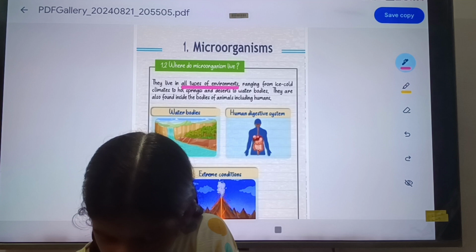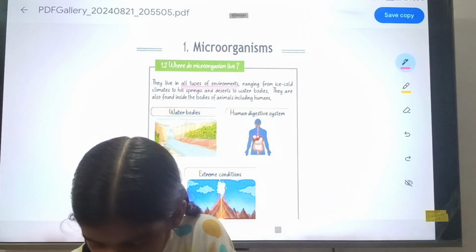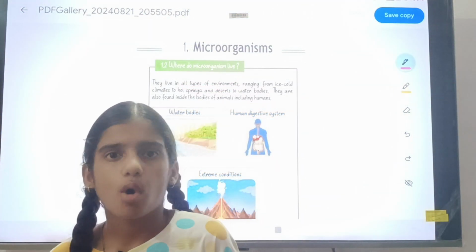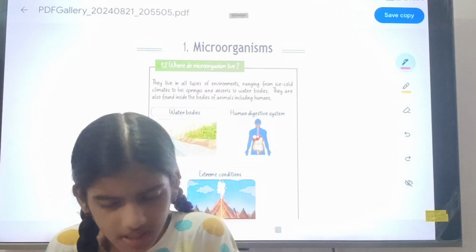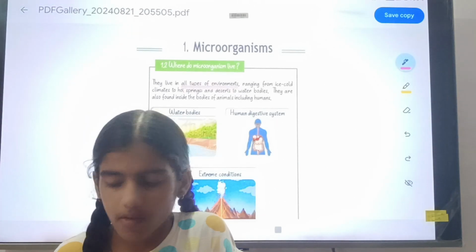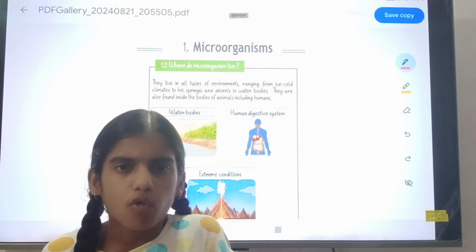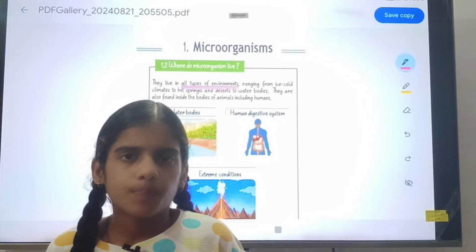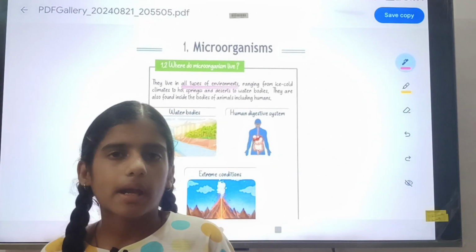Ranging from ice cold places and climates to hot springs, means very hot places, and deserts, you know that it is a very warm place. And water bodies and the human digestive system, these are the places where microorganisms live.